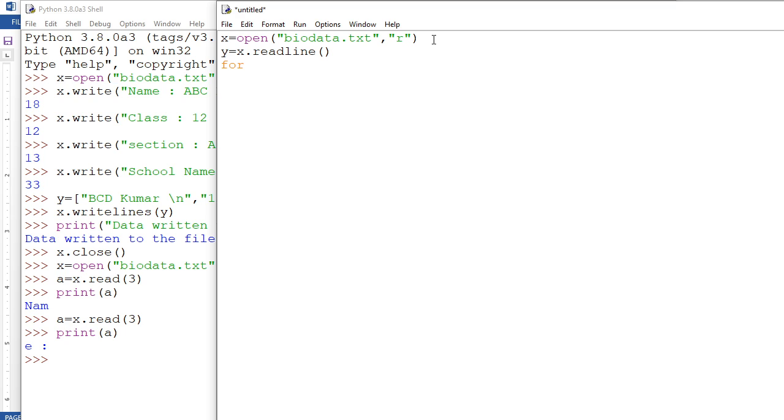So I'm going to write here, see one thing more, x is what? x is your file variable, is it? And after that again here, I'm writing for line in y. How many lines are there in y? What to do here? You require to print